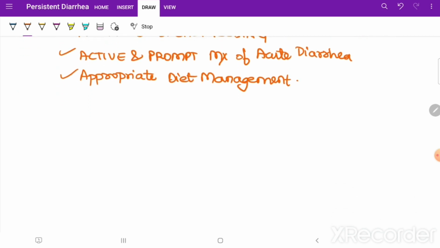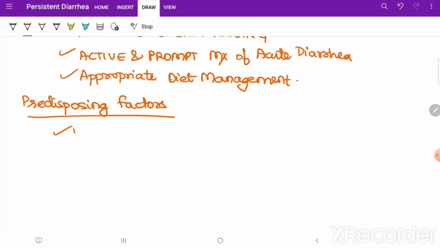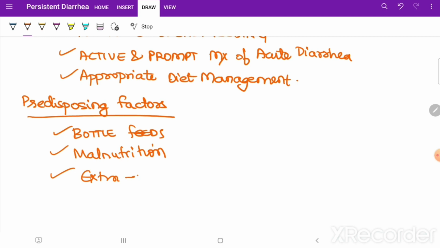Next, I'll be talking about some predisposing factors. I forgot to mention, I'm very sorry. What are the predisposing factors? Not etiology as such, but what are the predisposing factors that a child may go from acute diarrhea to persistent diarrhea? If the child is on bottle feeds, if there is malnutrition in the child, extra gut infections, extra intestinal infections like UTI and all we told, right?